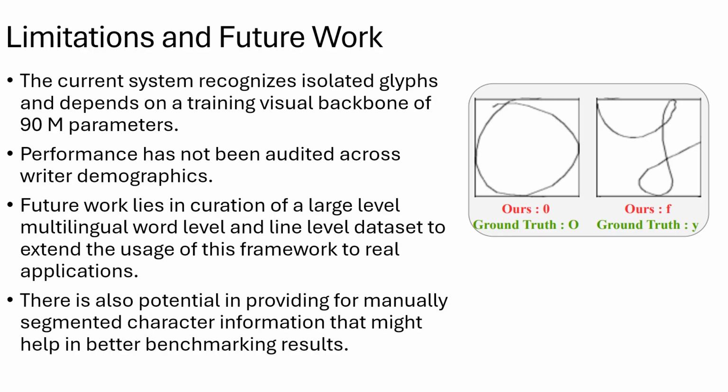Following are the limitations and the future work in this thread of research. Our current system recognizes isolated characters and depends on a trainable visual backbone of 90 million parameters. Performance has also not been audited across writer demographics. The figure on the right shows some limitations or failure modes for our scenario. Hence, future work lies in curation of a large multilingual word-level and line-level dataset to extend the usage of this framework to real applications. There is also potential in providing manually segmented character information that might help in better benchmarking results.